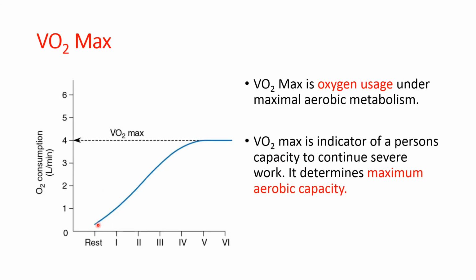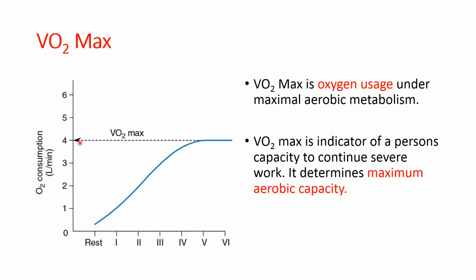Now here in this graph we can see the recording of the oxygen consumption and the change in the physical activity. At the resting state, the oxygen consumption is about 250 ml per minute, and with the increase in physical activity, oxygen consumption gradually increases. Now the VO2 maximum is the maximum oxygen consumption that can be reached by the person. Here it reaches a plateau and this is the VO2 maximum.